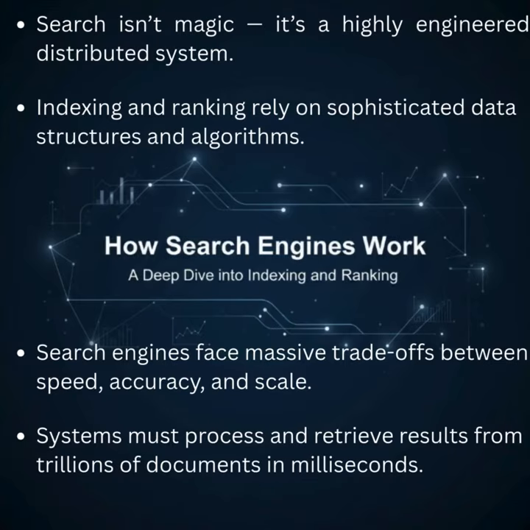A linear scan is impossible. The solution, which dates back centuries, is the inverted index. Instead of mapping documents to the words they contain, we map words to the documents they appear in. For every term, we maintain a postings list, a list of document IDs where the term appears, along with metadata like the term's frequency and position in the document. This simple inversion is what makes sub-second search possible.